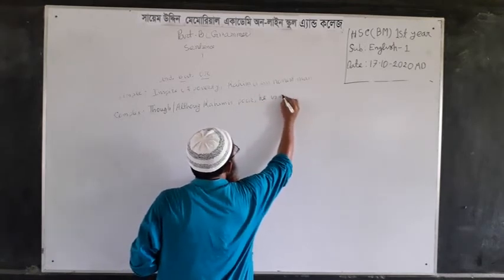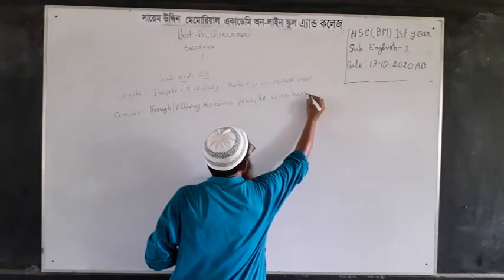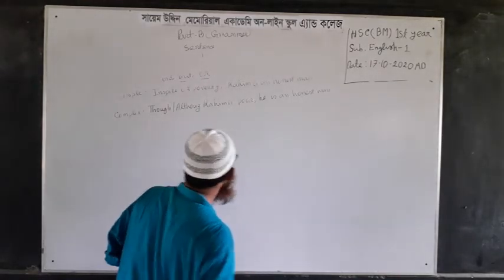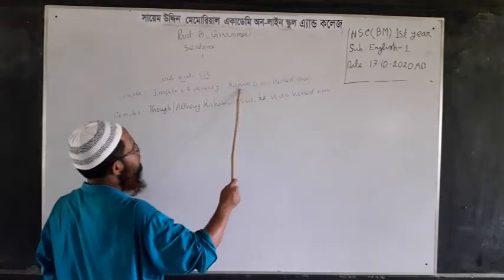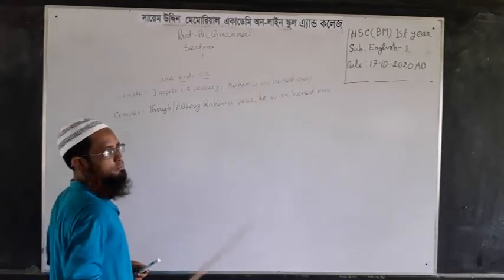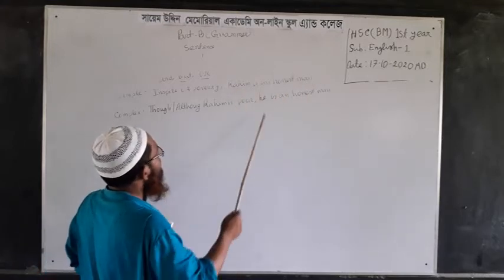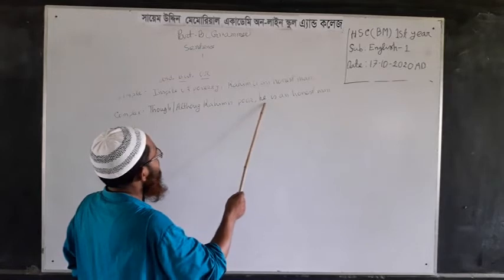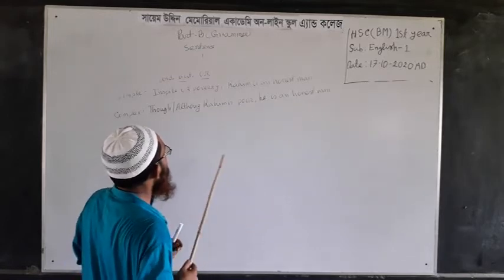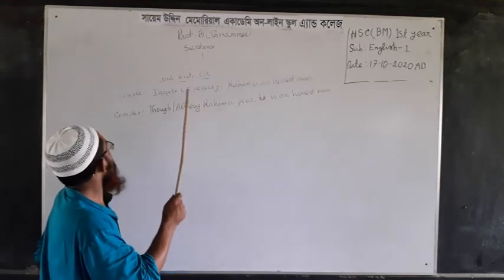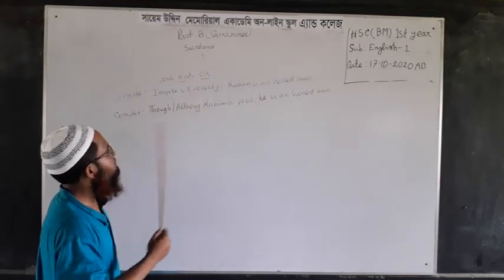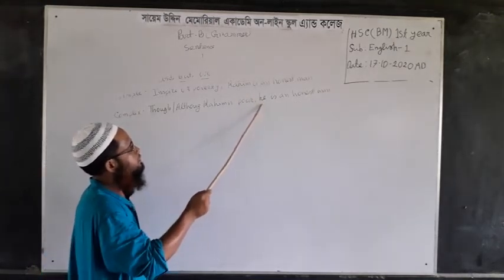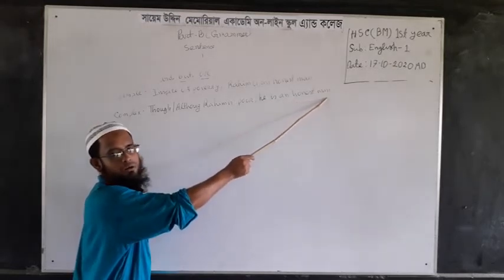He is an honest man. Dear students, you can see, Rohim and he are the same person, so I write down he as a pronoun of Rohim. So you can realize that in case of changing simple, complex and compound, the principal clause will remain unchanged.